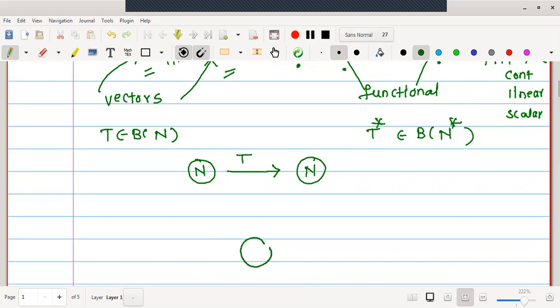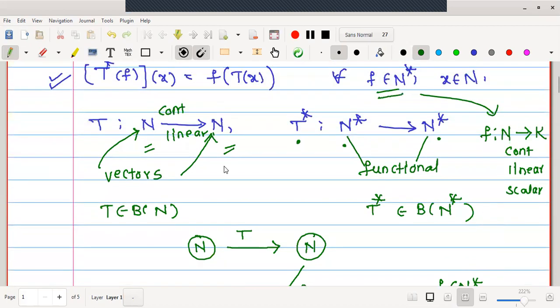Therefore, I will mark the third space to be some field K. It may be a real field, it may be a complex field. Now, from this N to K, we are taking a functional, say small f. F belongs to N star, we are saying. Therefore f is a functional working from N to K. Now, we want to define a mapping T star from N star to N star. Therefore, what should be my resultant? If I take a functional f here, the resultant image T star of f, where should this element go? This element should be a member of N star.